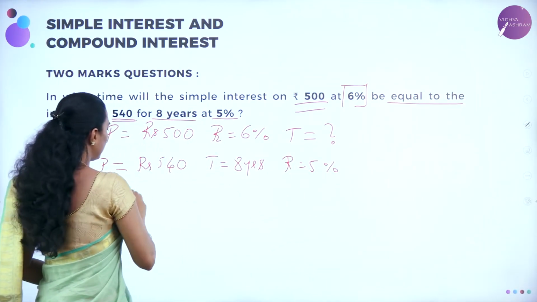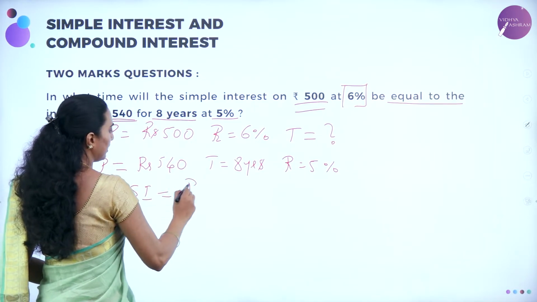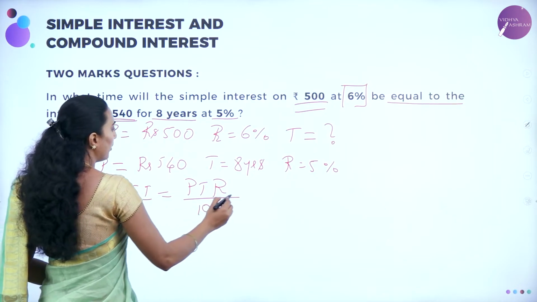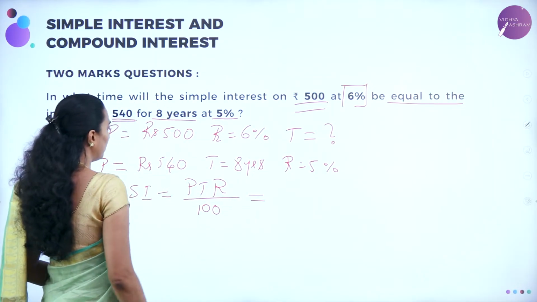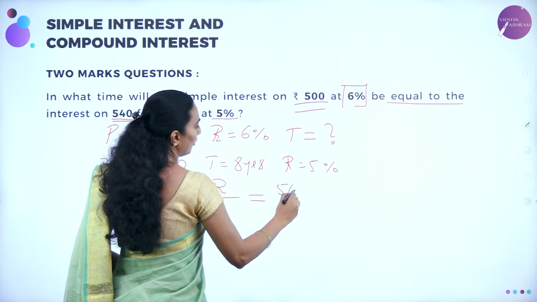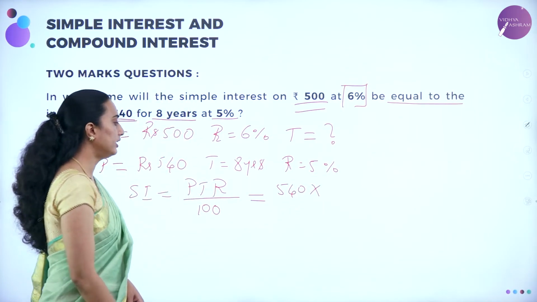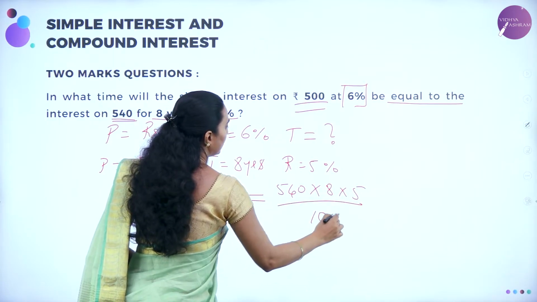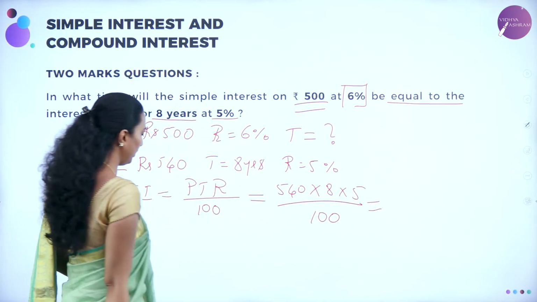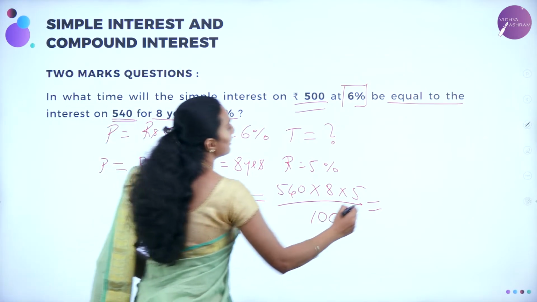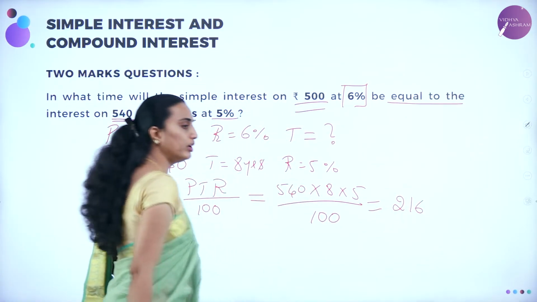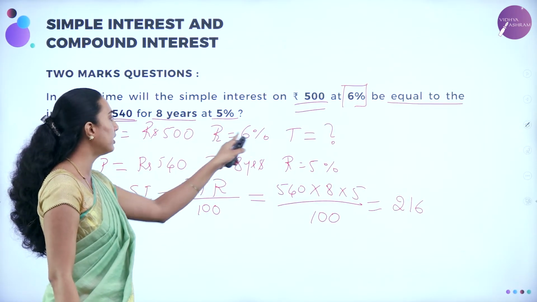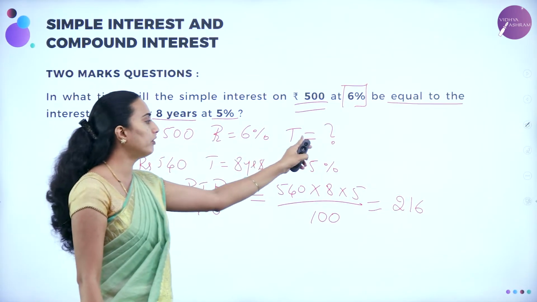Let me calculate the simple interest for this one. Simple interest is equal to PTR divided by 100. So P into T into R, 540 into 8 years is T, into 5 divided by 100. The answer you are going to get for this one is 216. Now, what you need to calculate is the years, for the rate of interest 6% and rupees 500. What will be the time?